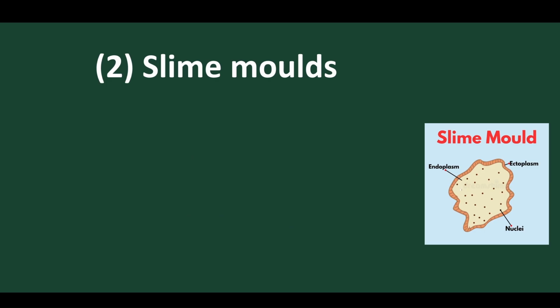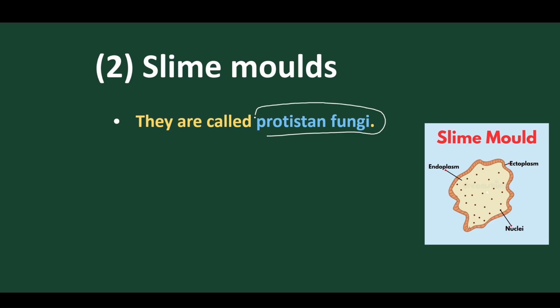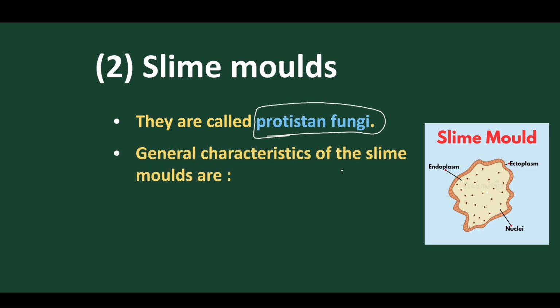So this is the slime mold, and the small nuclei are present within it, and this is the plasmodium structure. This is a plasmodium-like structure. So these slime molds are called protistan fungi. The slime molds are called protistan fungi.